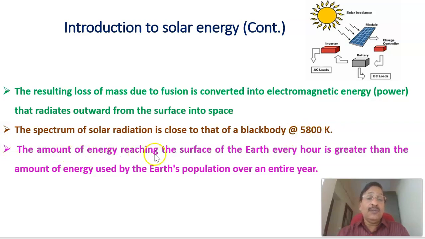And the amount of energy reaching the surface of the Earth every hour is greater than the amount of energy used by the Earth's population over an entire year. That much energy is reaching from the sun.